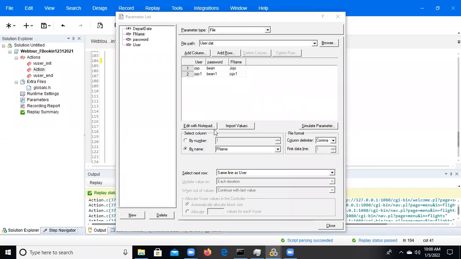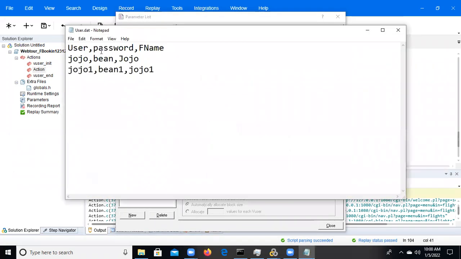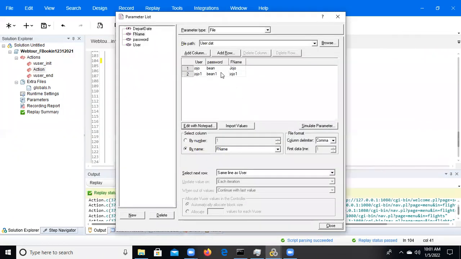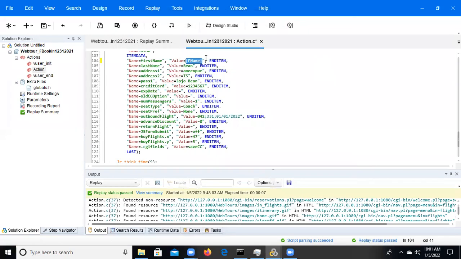Now we can go to edit with Notepad, and we are given the username, password, and what are the values we have. These are all the column names, right? We need to give the test data, click on save and close it, and we'll observe Jojo1, Bean1, Jojo2. After that, we need to select the column name as F name, and same line as user. I selected same line as user. So click on OK. So this is for the complex parameterization.